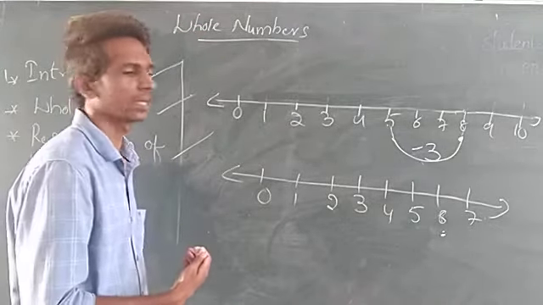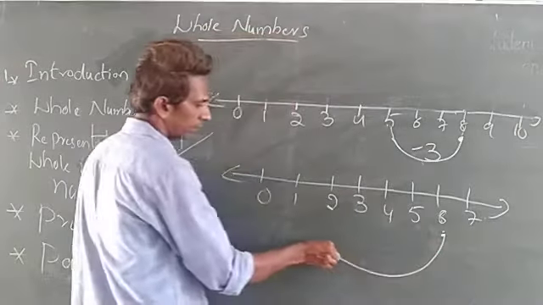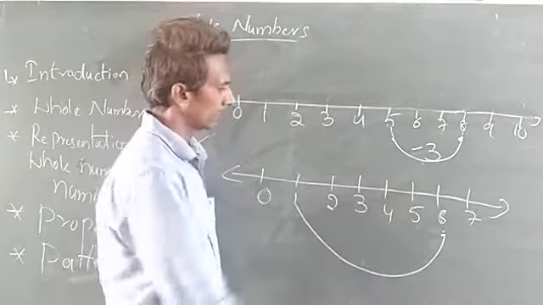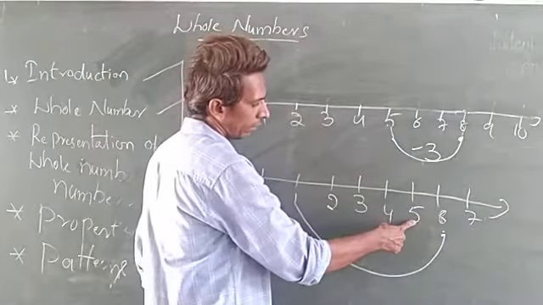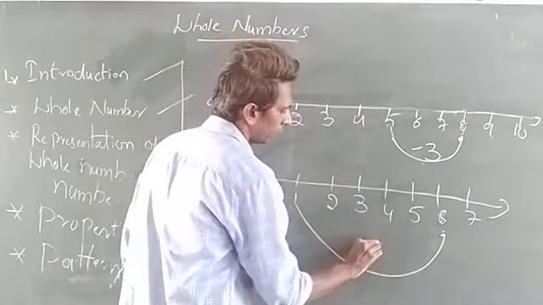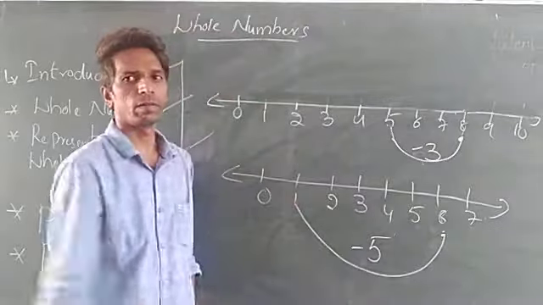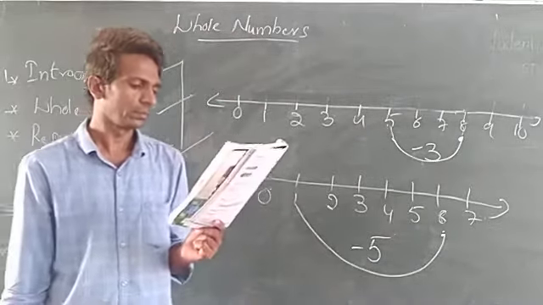I want to come to the left side. From 6 onwards, I want to get a deduction to 1. So from 6 onwards, 1, 2, 3, 4, 5. So 5 is the number I want to deduct. So 6 minus 5, 1 will come. So that is the next one.